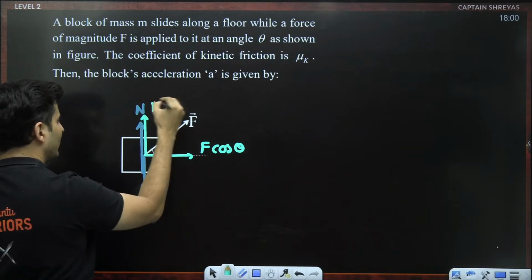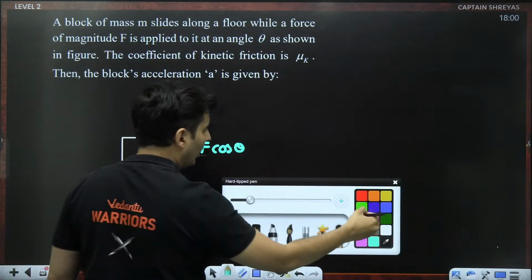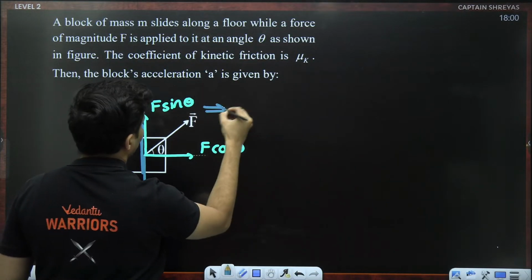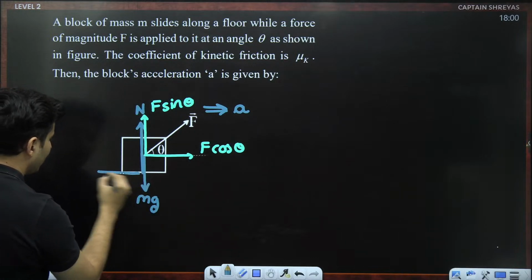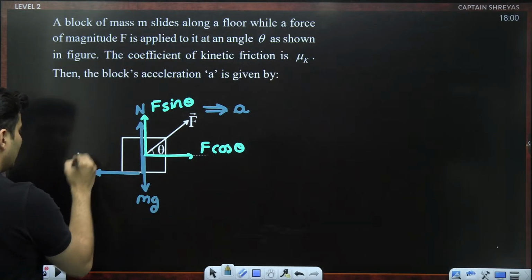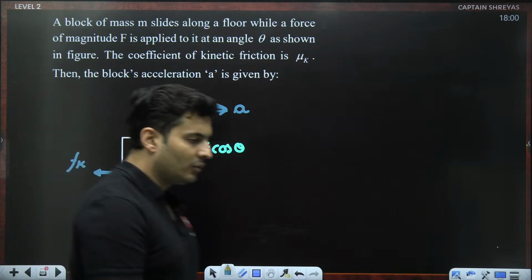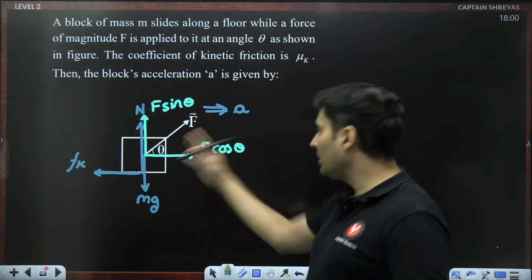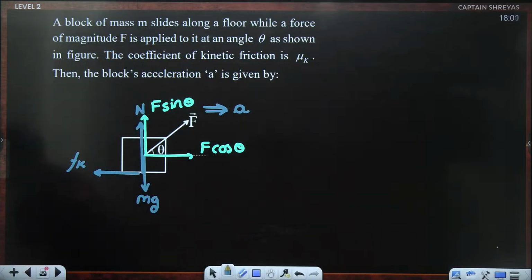The one which is far, you committed a sin, so F sin theta. And as a whole result, you are accelerating in this particular direction. And obviously the friction will resist your motion. Because your accelerated motion is kinetic in nature, this friction should be kinetic. These are all the forces with the resolved components of this diagram. Just check. Have you missed anything?